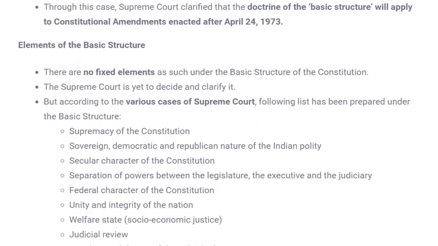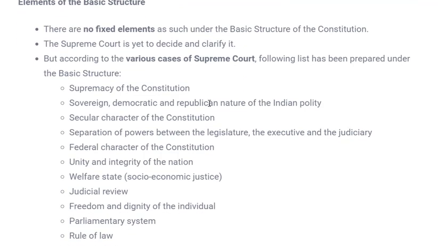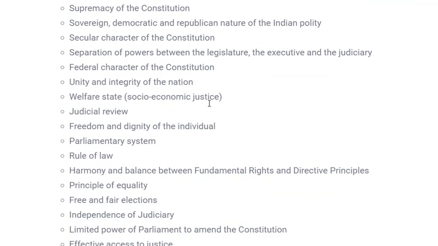As I said, although there are no fixed elements, it is left to the Supreme Court. They will clarify whenever required, and from various cases that have been under hearing, several basic structure elements have been taken. For example, supremacy of constitution, sovereign, democratic and republic nature of Indian polity, secular character of constitution, unity, integrity. There is a long list of elements given over here. You can read from the website itself. So this states all about the basic structure of a constitution.